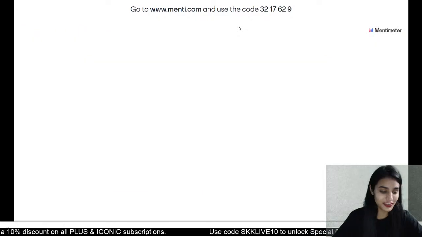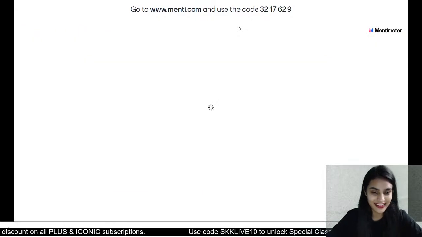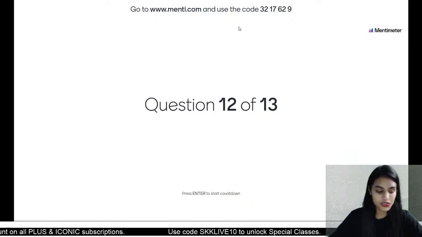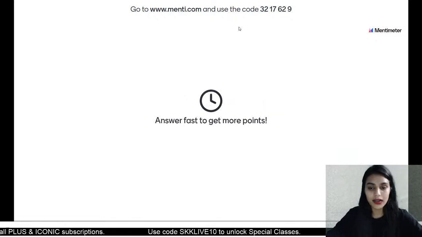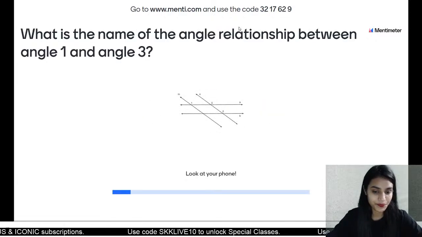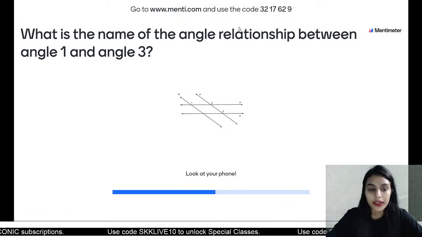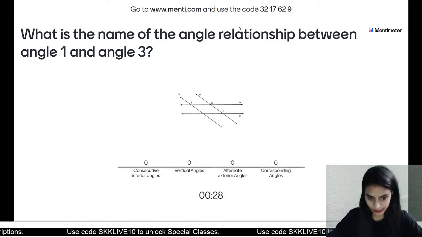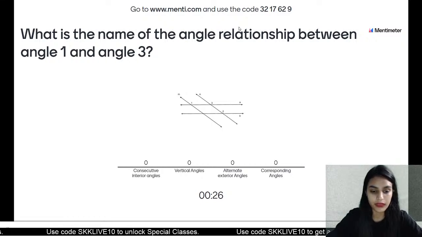Okay, let us move to the next question. Question number 12. Last 2 questions, everyone. All the best, okay? You have to tell what is the relationship between the angle 1 and 3. They are consecutive interior angles, vertical angles, alternate exterior angles or corresponding angles.